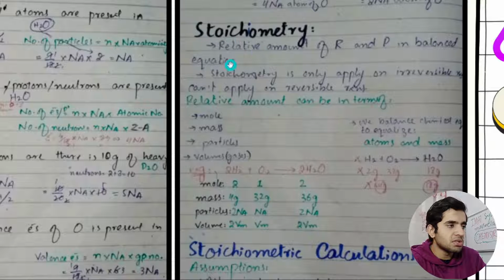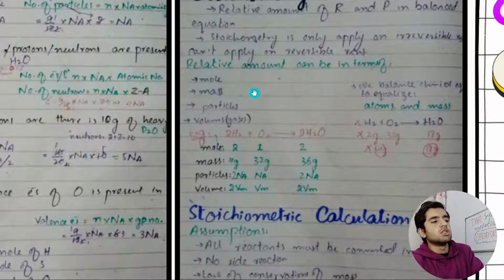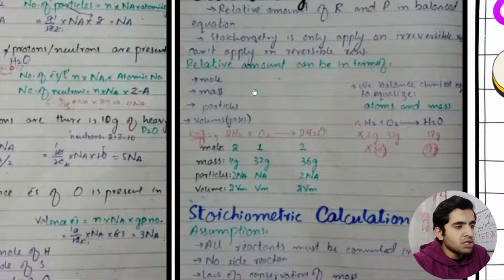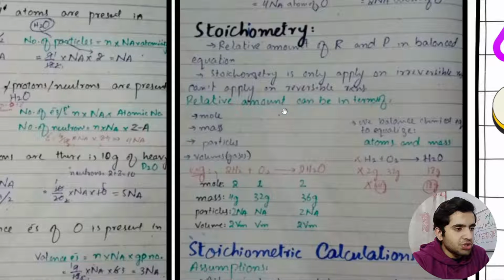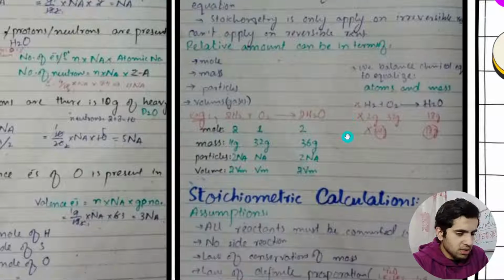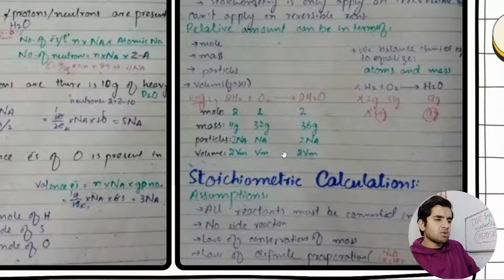Then this is stoichiometry. So I have written stoichiometry. The question spellings are good. Okay, relative amounts of reactants and products in a balanced equation. So what we do is balance the equation to equalize only atoms and mass. So this can be asked. I have made examples here. These are some stoichiometric calculations.